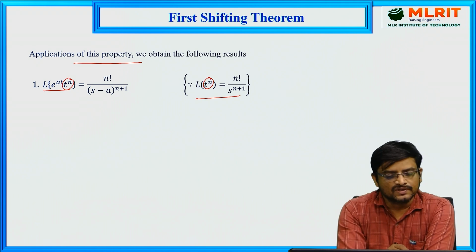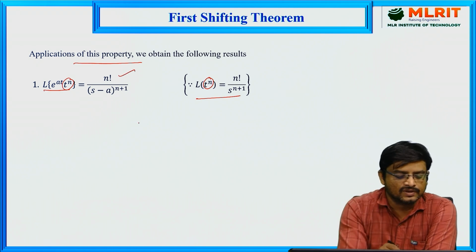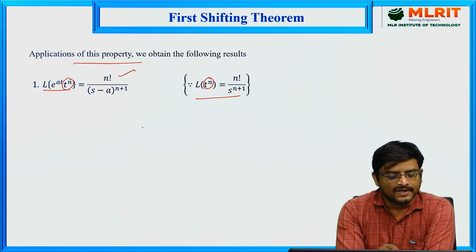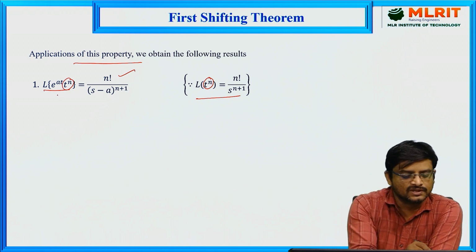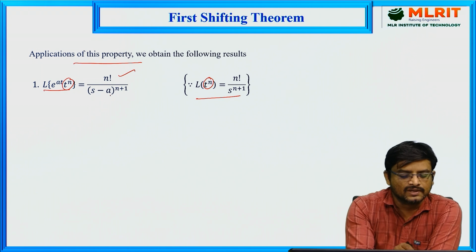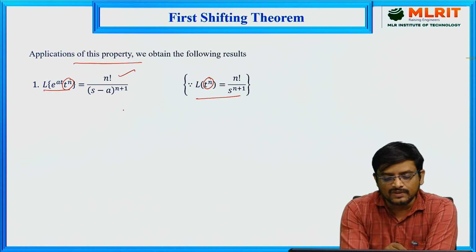By using it, we get n factorial by s minus a whole to the power of n plus 1, because here we have a positive power for the exponential function.